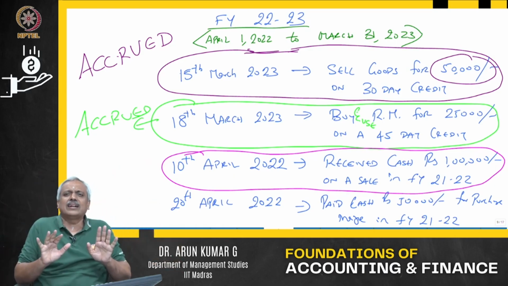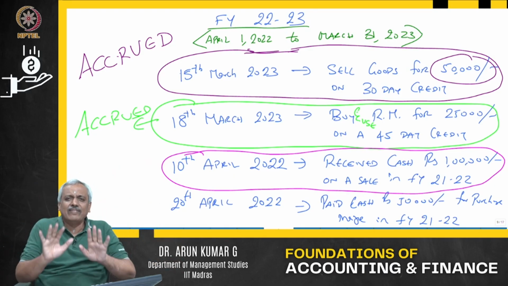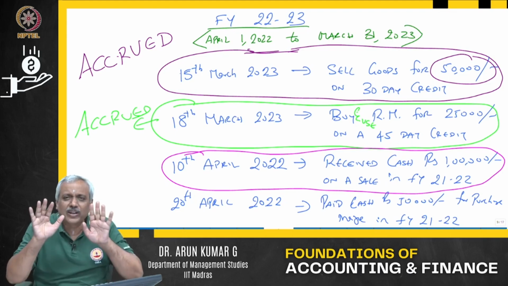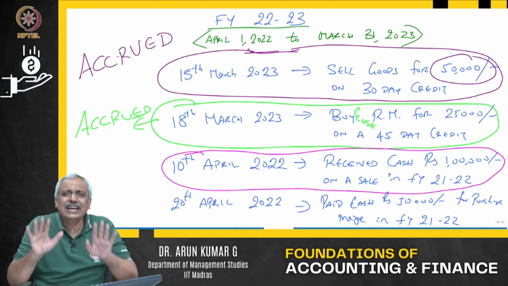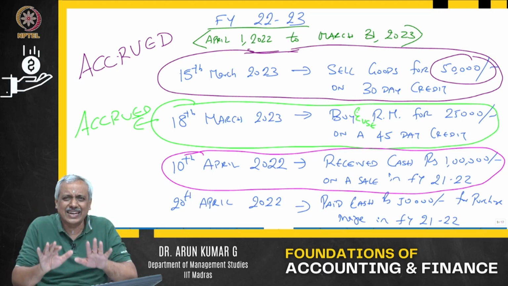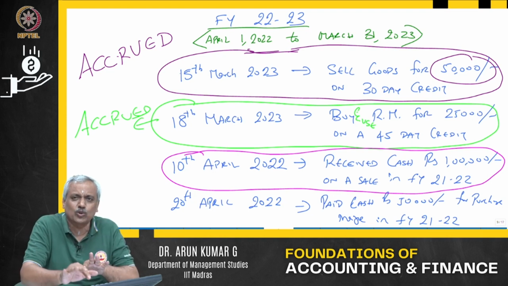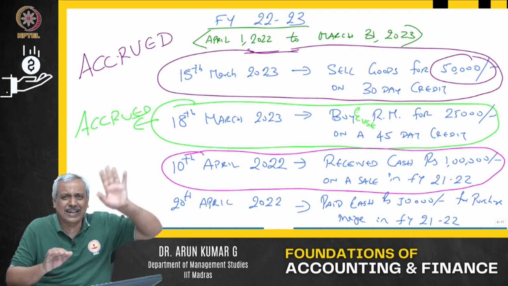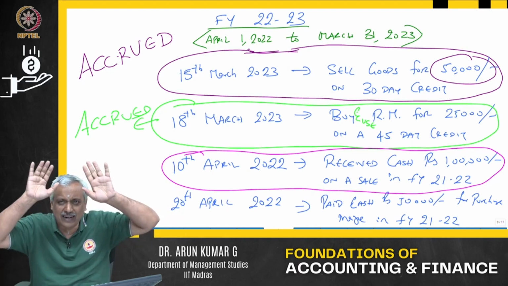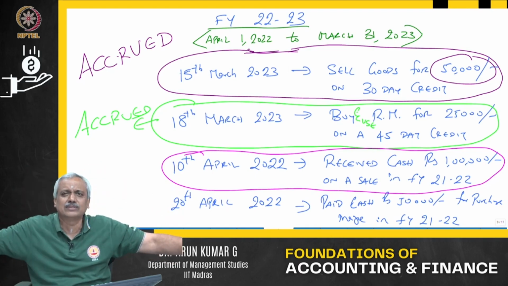As far as profit and loss or income statement is concerned, we will not worry about it because the money of 1 lakh that you have received is not related to a transaction that has taken place in the FY 22-23, whereas it relates to a transaction that has taken place in the year 21-22. So I will not record it anywhere in the P&L or the income statement.